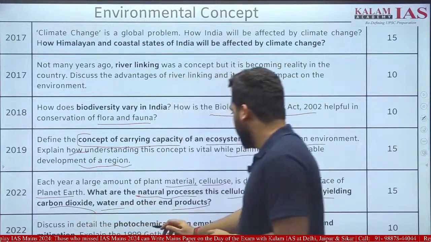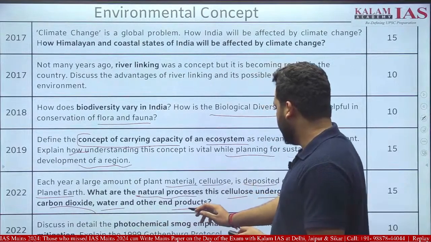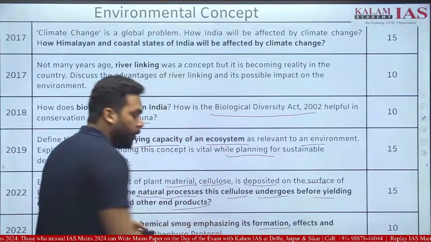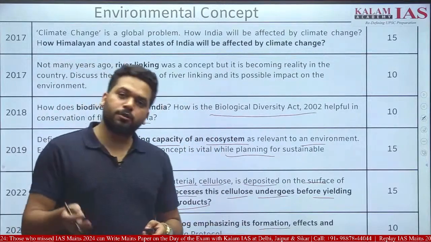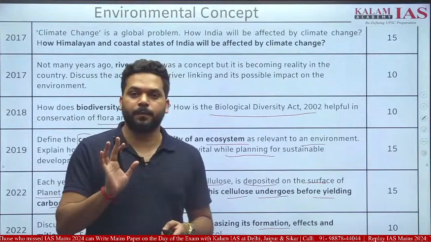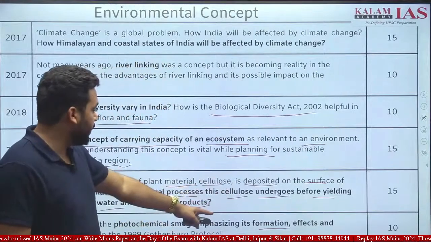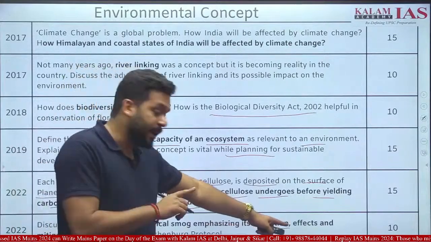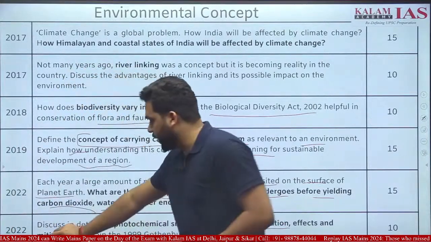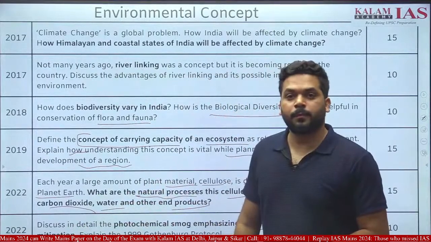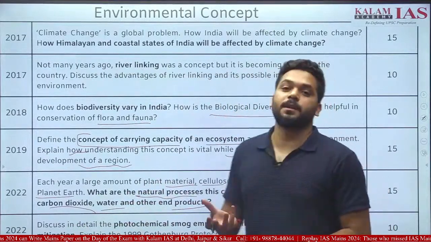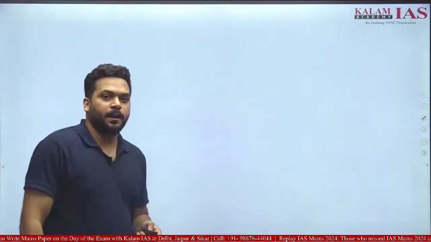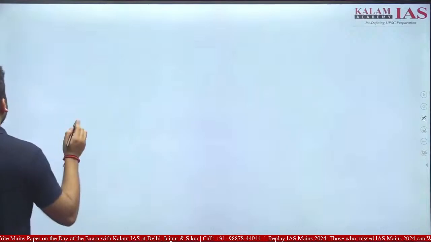2022 again. Discuss in detail the photochemical smog, emphasizing its formation. Look, photochemical smog is also a part of the pollution theme, but the UPSC in this question demanded you explain its formation, its effect, and mitigation. Okay, so this becomes a concept. Let's move forward. So now let's summarize.